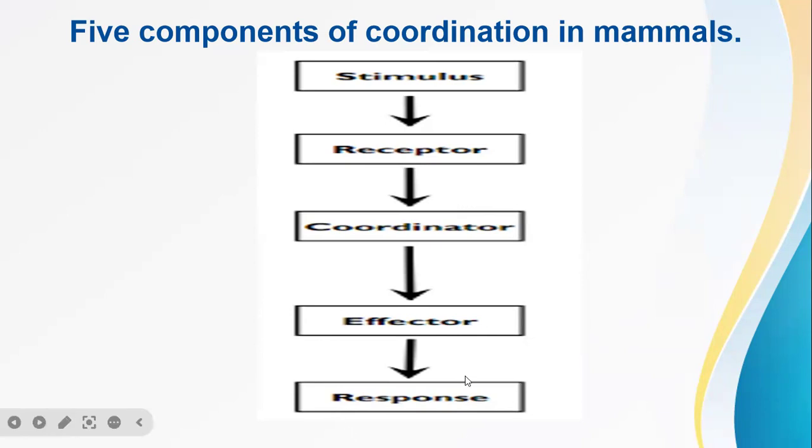And the response is the action translated into the effector.